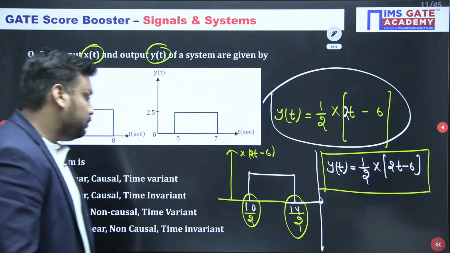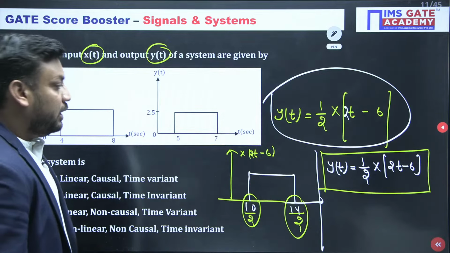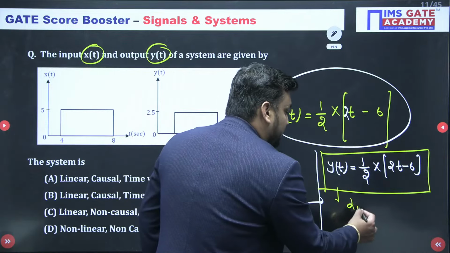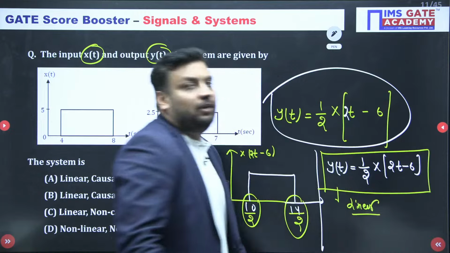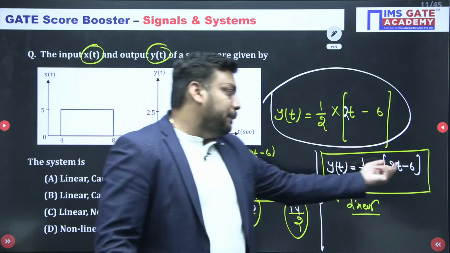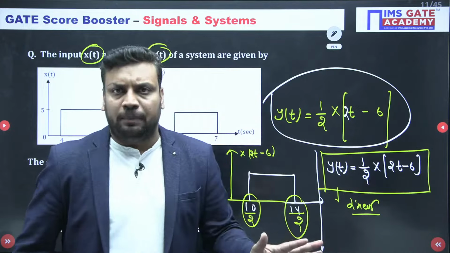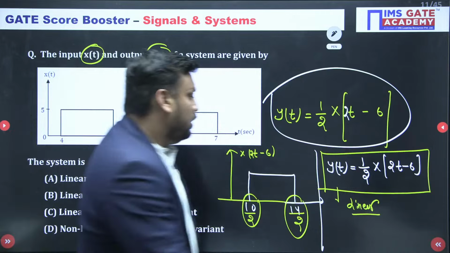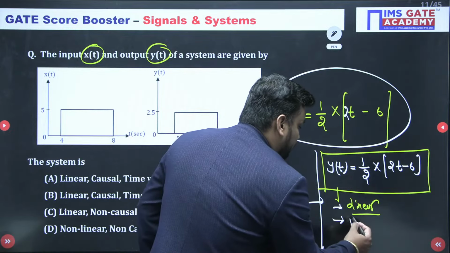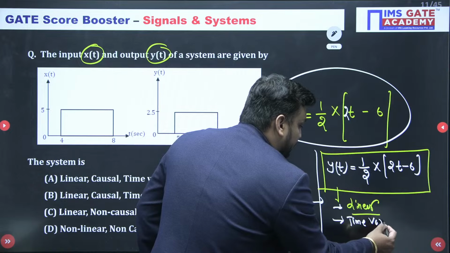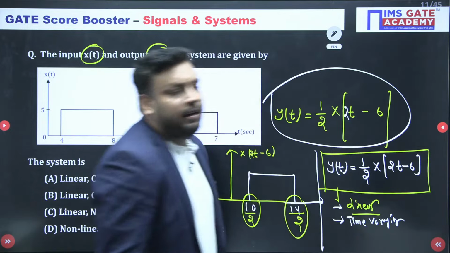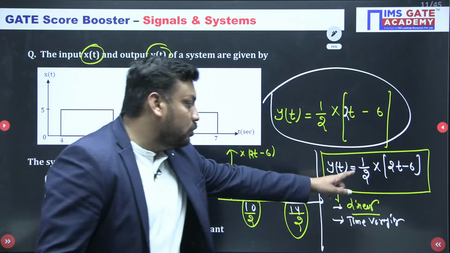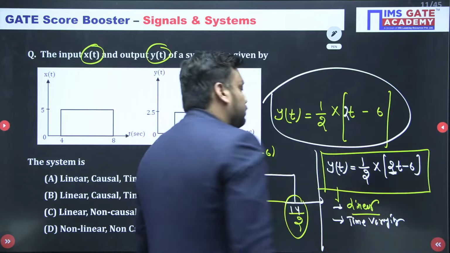Student, you should tell me whether the system is 100% linear. Why 100% linear? Because no operation is applied on the input signal x(t) outside the independent variable. Time shifting, time reversal, anything you can apply inside, and constant multiplication also. So linear for sure. But it is time varying for sure. Why time varying? Because of time scaling. Pure time shifting is allowed, but because of time scaling, it is time varying.